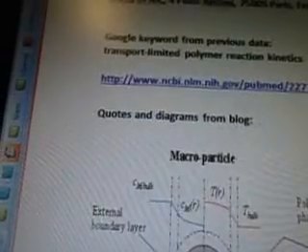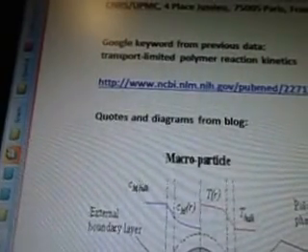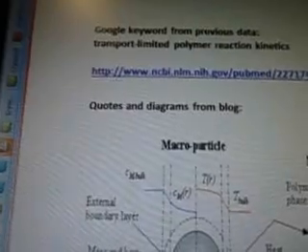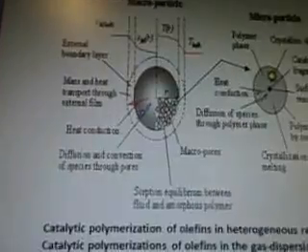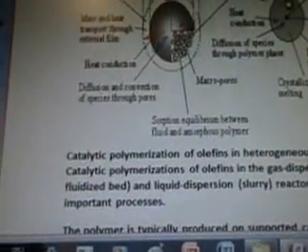France. Oh, this one's from France. Keywords from that data is transport limited polymer reaction kinetics, and that's from www.ncbi.nlm.nih.gov. Okay, quotes and diagrams from the blog. This is talking about macroparticle and microparticles.